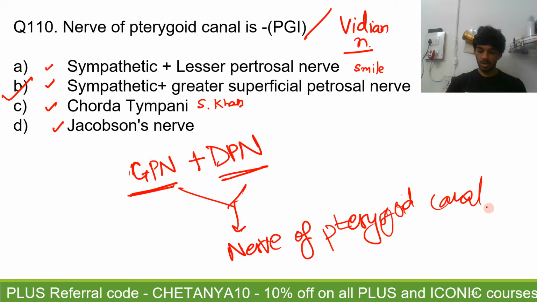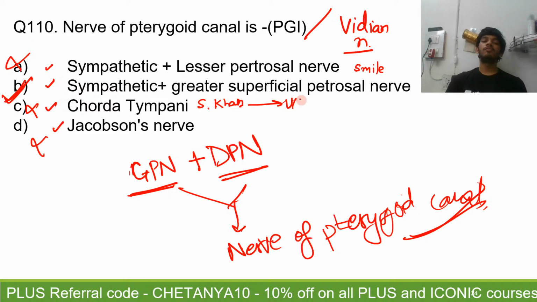Shabnam has also changed their answer, so the answer is going to be B. Not A, not C, not D. Chorda tympani is a branch of the facial nerve. Jacobson's nerve is a branch of the glossopharyngeal nerve. Greater superficial petrosal nerve is a branch that comes from the geniculate ganglion.